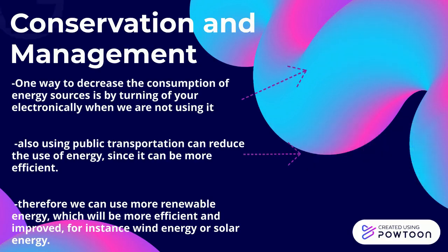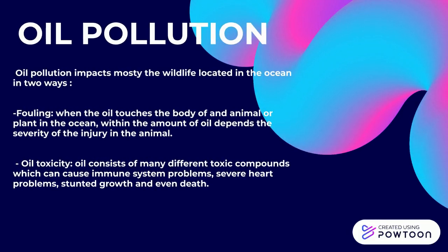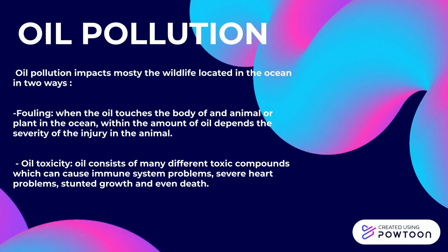Oil pollution. There are 2 types in which oil pollution affects wildlife. The first one is fouling, which is the physical contact of the oil with the body of the plant or the animal affected. And oil toxicity, which is the toxic compounds that are ingested into the body, creating immune system problems, severe heart problems, stunted growth, and even death in some cases.